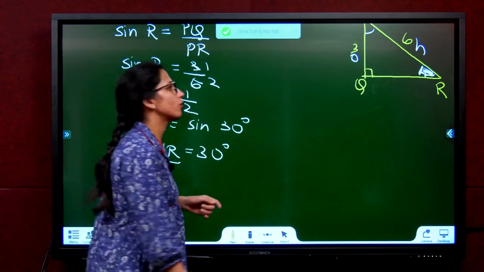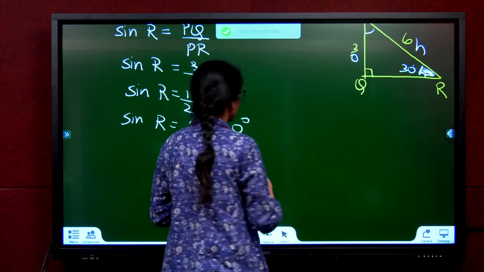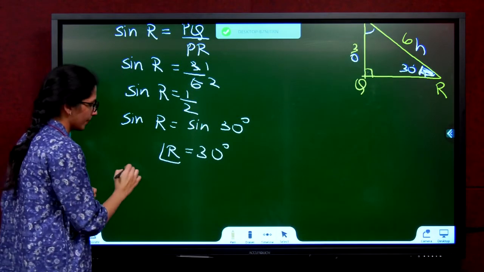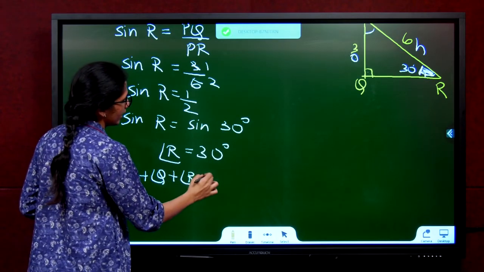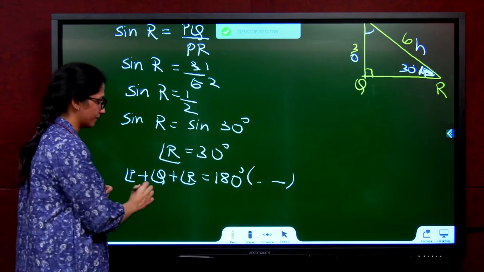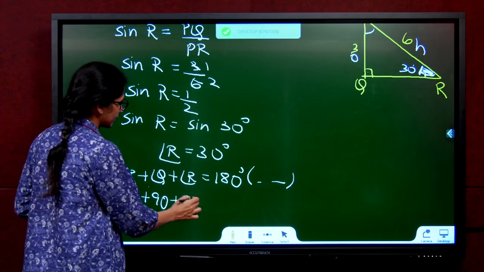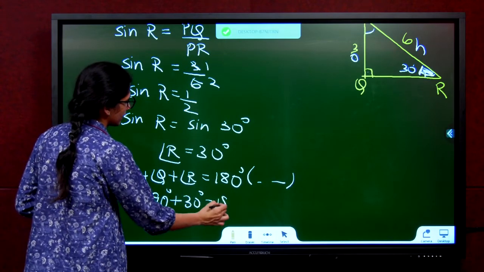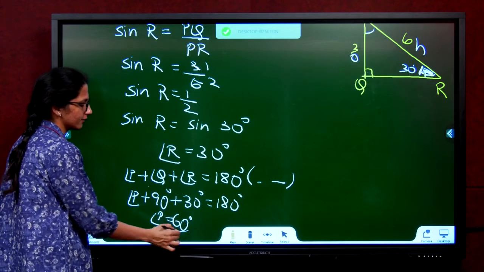They've asked for angle P also. So you know this is 30. You know this is 90. So can you apply angle sum property? Angle P plus angle Q plus angle R is 180. Why? Angle sum property of triangles. Substitute: angle P plus 90 plus 30 degree is equal to 180 degree. Solve, you will get angle P is equal to 60 degree.